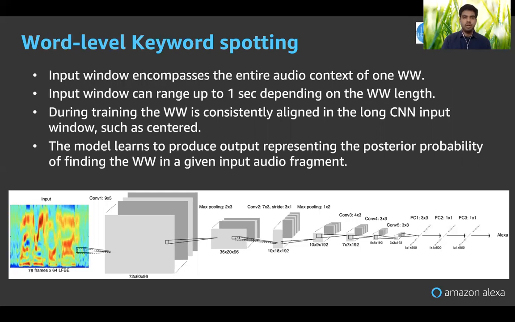Now let us explain what word level keyword spotting is. As the name suggests, this is a neural network which takes in the entire context of a keyword or a wake word, so the input can range up to a second depending on the wake word length. During training, the wake word is consistently aligned in the long input window, such as the center. The model learns the probability of the presence of the wake word. Below is the architecture which we use in this project, and this is the wake word detector which we use.